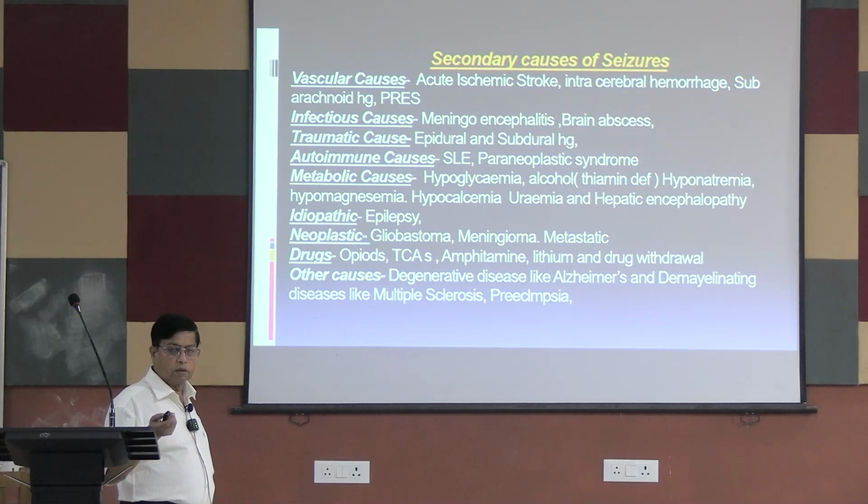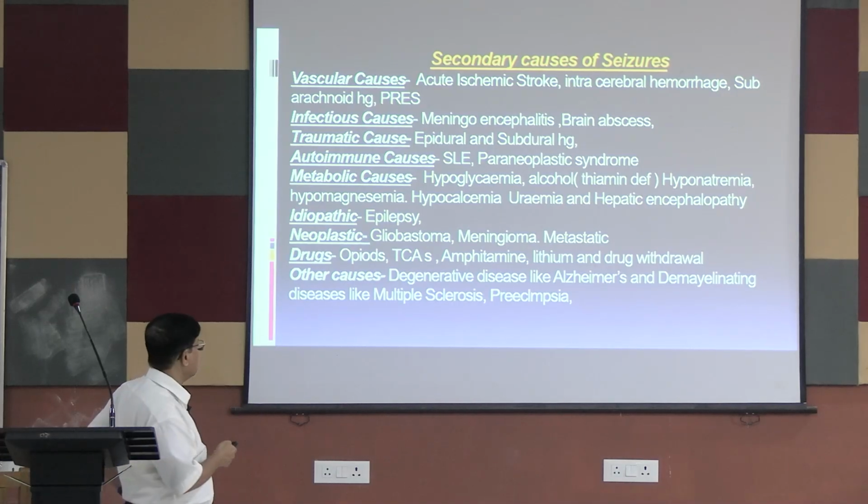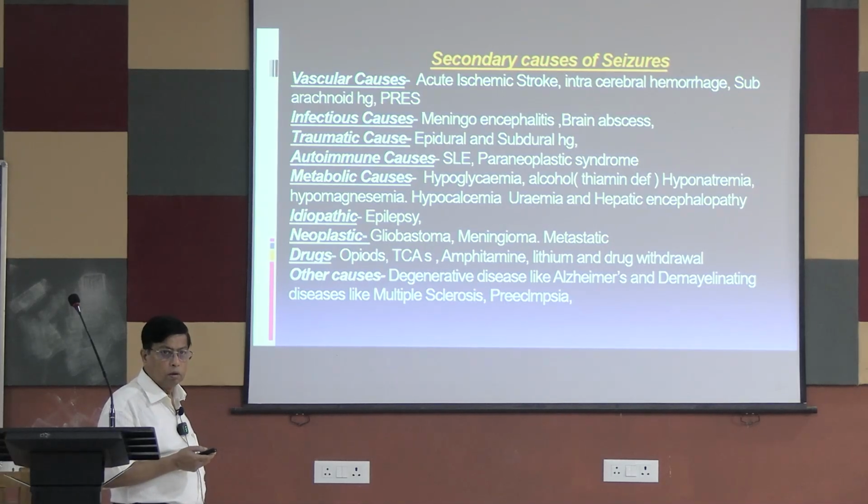Means there is a cancer somewhere else, and the cancer deposit spreads through hematogenous spread. It goes to the cortical cells, and it produces a focus that causes convulsion. So many drugs can produce convulsions, like opioids, tricyclic antidepressants, amphetamines, lithium, and drug withdrawal, particularly alcohol withdrawal, may cause convulsion. Other causes are degenerative disease like Alzheimer's disease, demyelinating disease like multiple sclerosis, and preeclampsia.